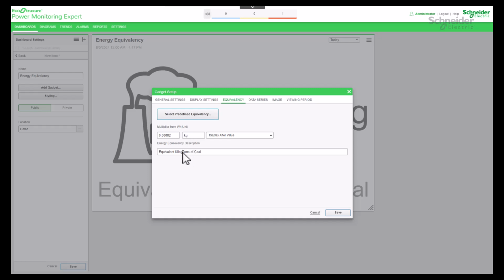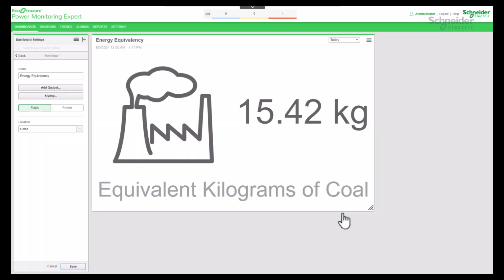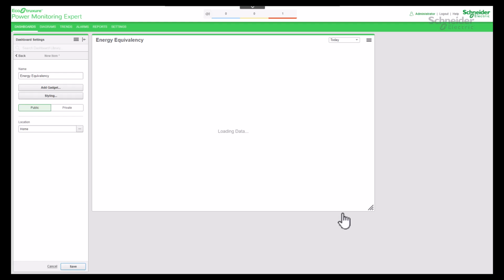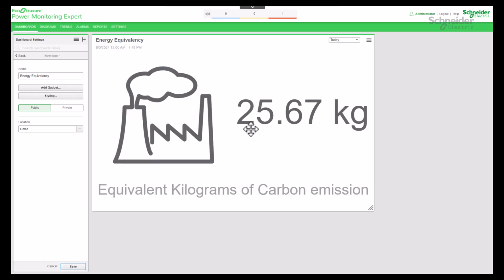Enter description. Save the settings. Now let's check the result. The total watt-hour consumption is equal to equivalent kilograms of carbon dioxide emission.